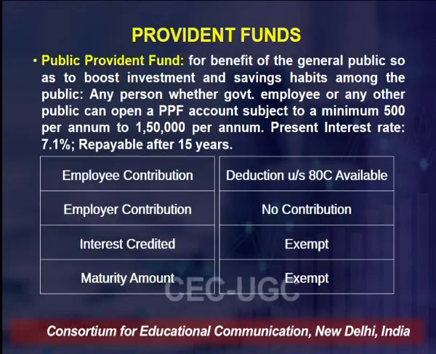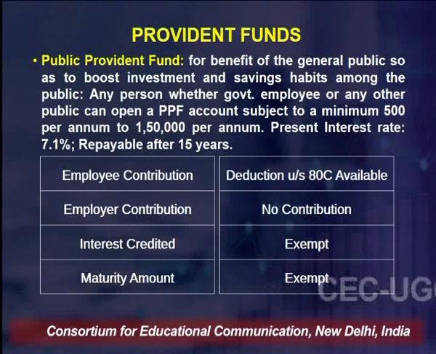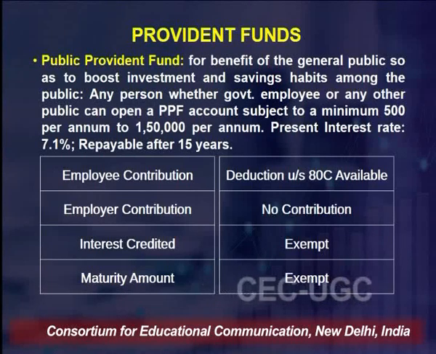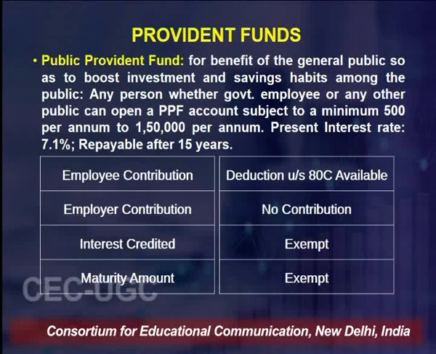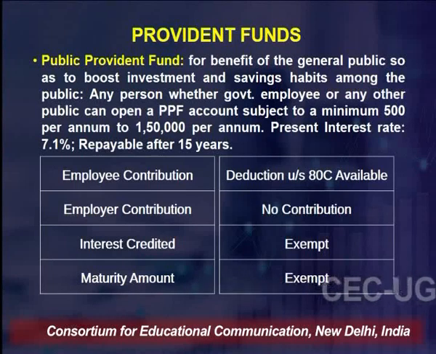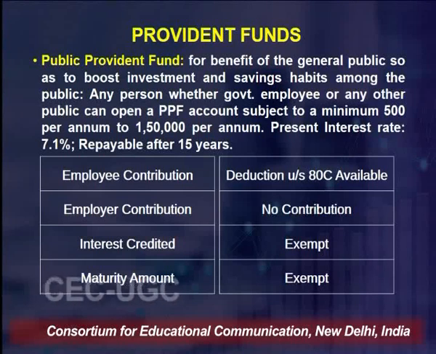Starting with your public provident funds. As the name mentions, these are created for the welfare of the general public, so that a boost for investments and savings habits among the public is given. Be it any person, whether a government employee or any other public, he is free and open to go for a PPF account. Now, there is a limit for the same. It is subject to a minimum of 500 per annum and 1,50,000 per annum.